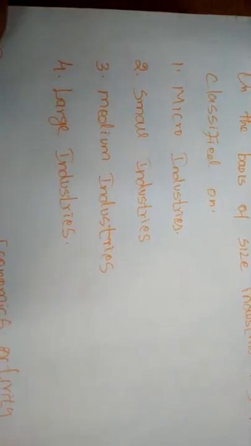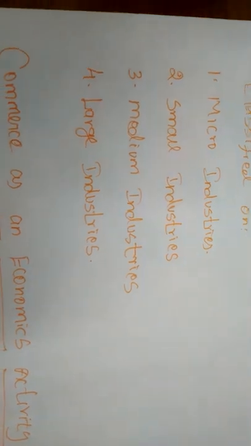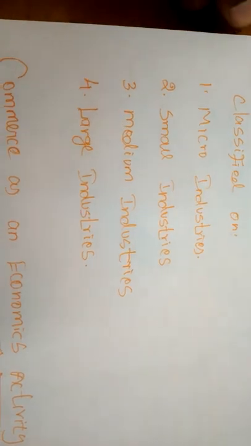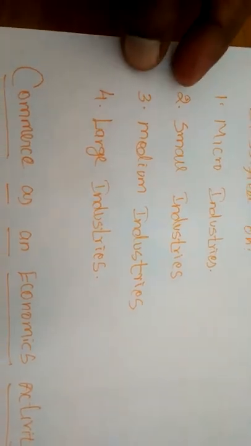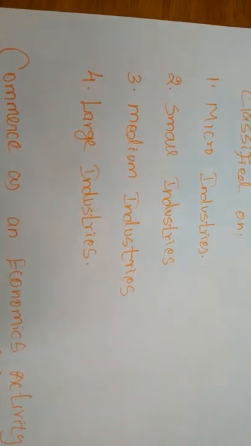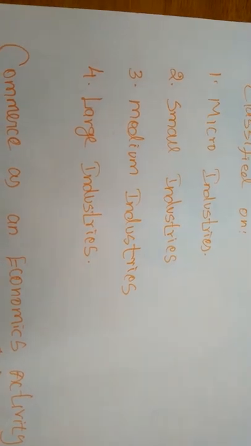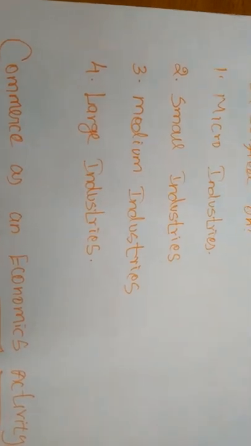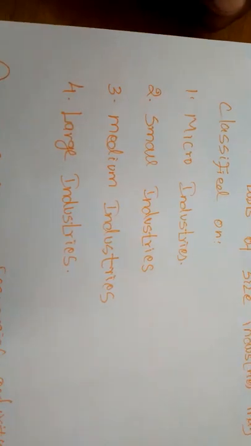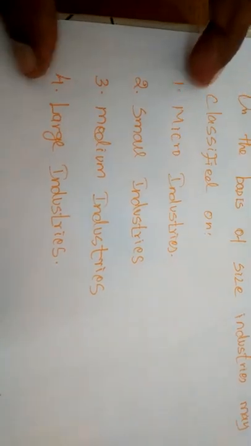We will study them elaborately in a later subject, but simply: micro industries, their capital should not exceed 2 lakhs. Small industries, the capital should be 2 lakhs to 5 lakhs. Medium industries, 5 lakhs to 2 crores. Large industries, 5 crores to unlimited capital. We will study these four industries in a later subject.